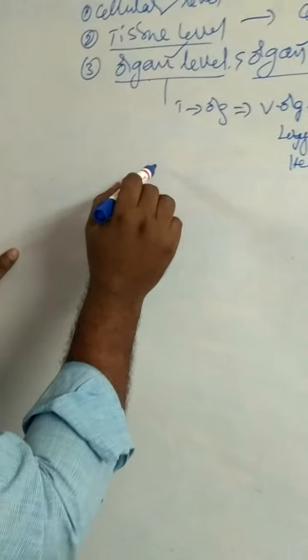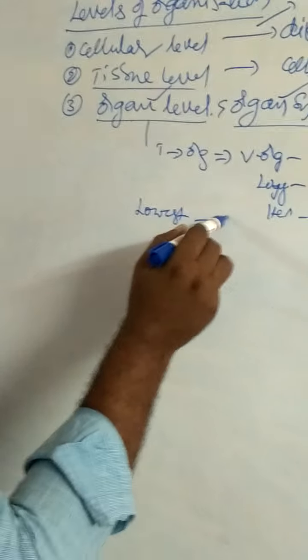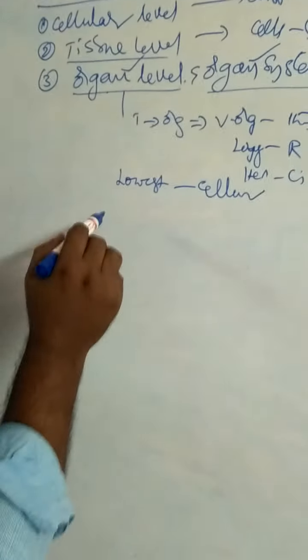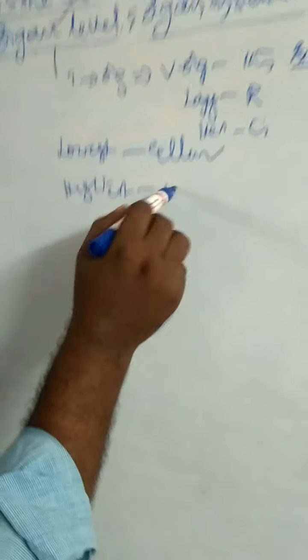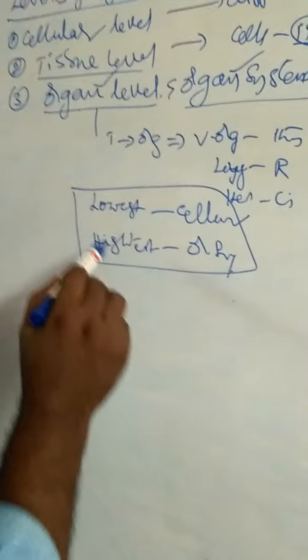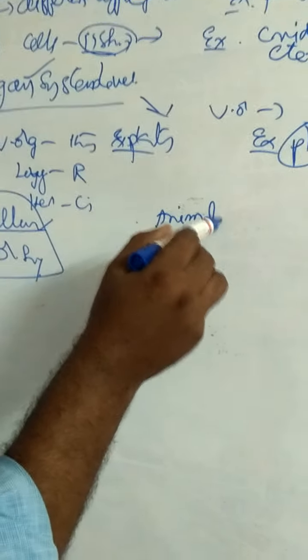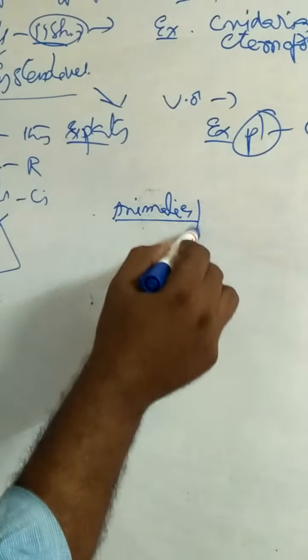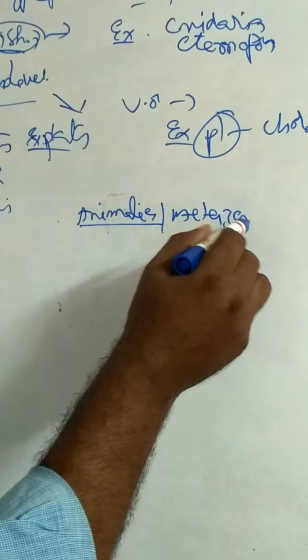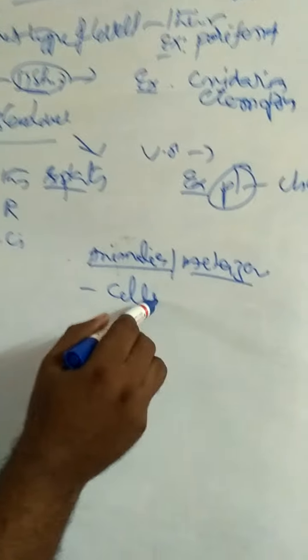Very important: the lowest level of organization is cellular level of organization. The highest level of organization is organ system level of organization. The lowest level of organization in the kingdom Animalia, or metazoa, is cellular level.